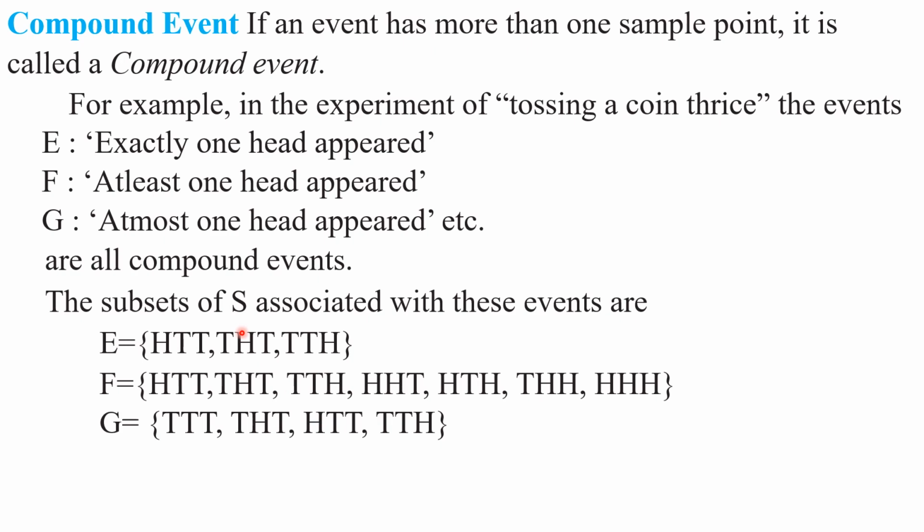The difference between elementary events and compound events is, observe here, how many sample points are there? 3 sample points. But in a simple event, there is exactly one sample point. Observe here, how many sample points are there? 1, 2, 3, 4, 5, 6, 7. We have selected 7 sample points out of 8 in the sample space S. Similarly, here 1, 2, 3, 4 sample points were selected from the sample space S.